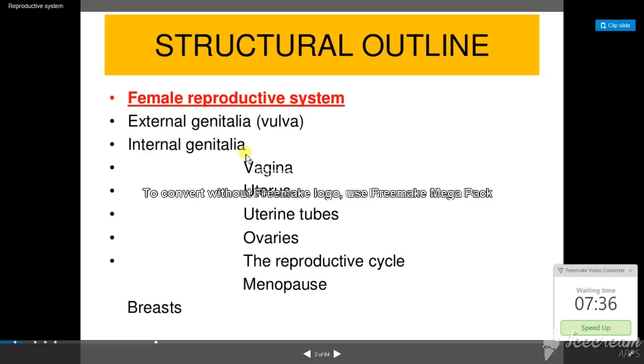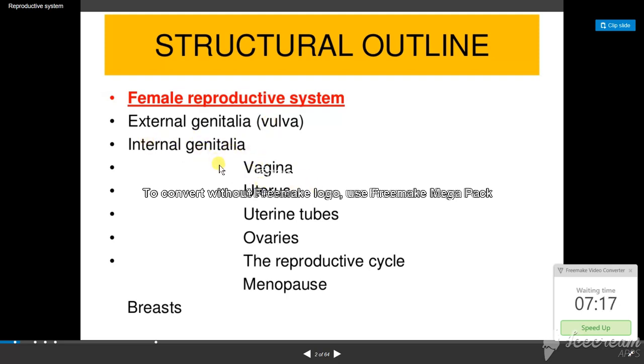What does the female reproductive system consist of? The female reproductive system is divided into two things: external genitalia and internal genitalia. The external genitalia is also called the vulva. So what are the internal genitalia?